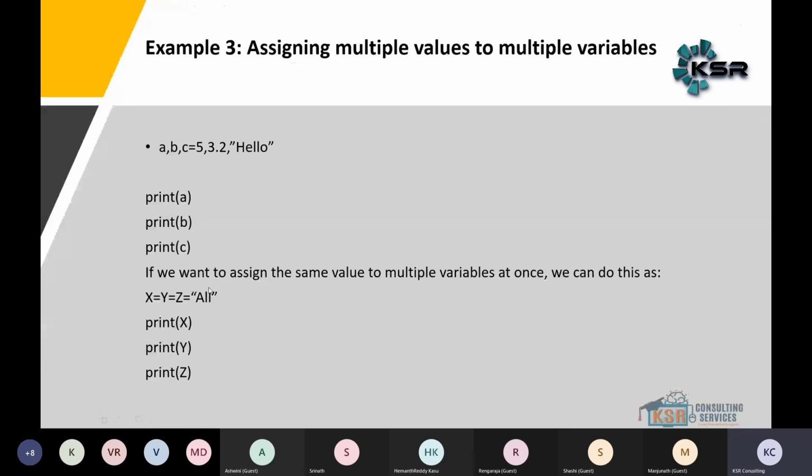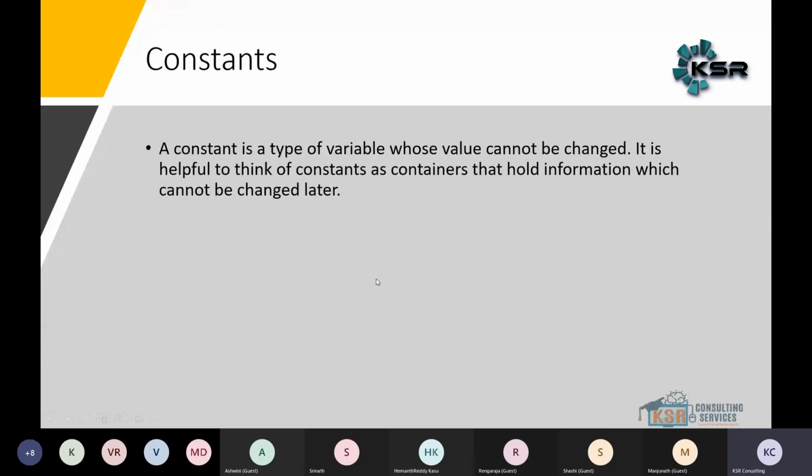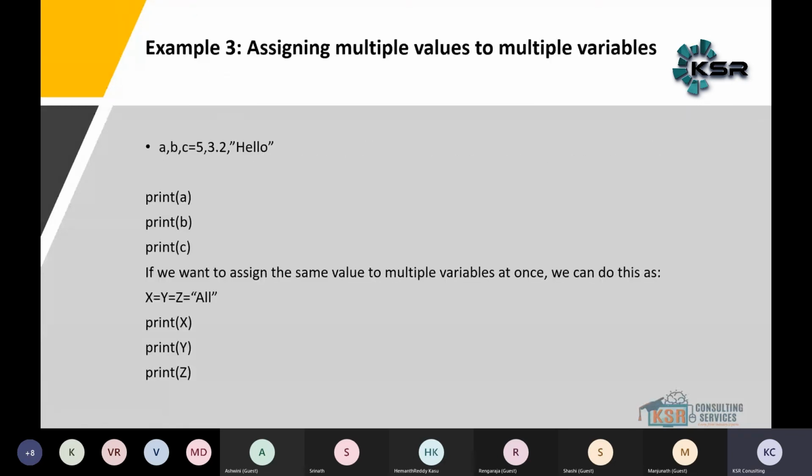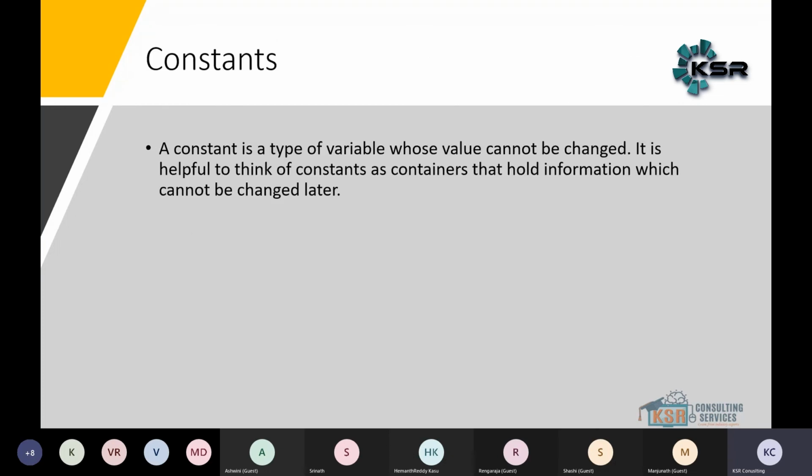Print of x, y, z, or say multiple values to that. So next one, different types of variables we have, like integer variable and all, that we will discuss in tomorrow's session. Integer value and all. So constant, okay.